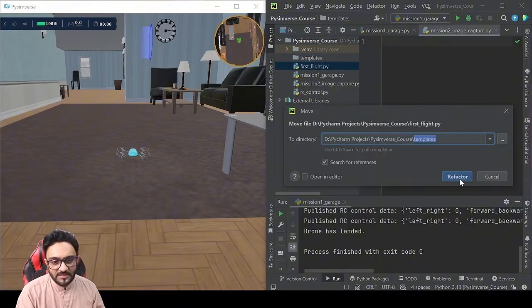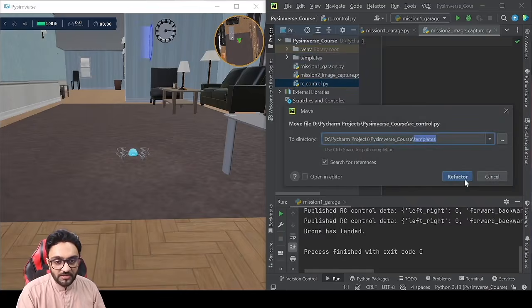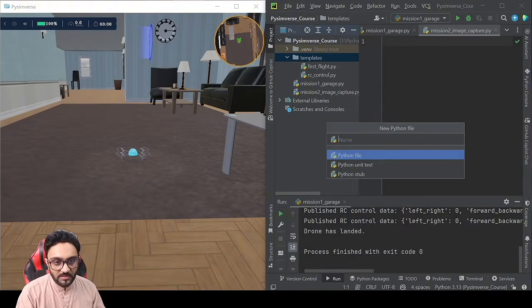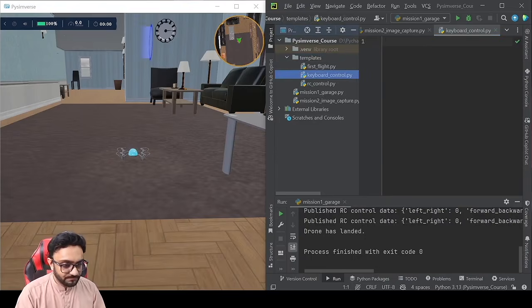So first flight is basically your template as well, how exactly the drone moves. The RC control again is a template. And then again, we will create a new template, and we will write here keyboard underscore control.